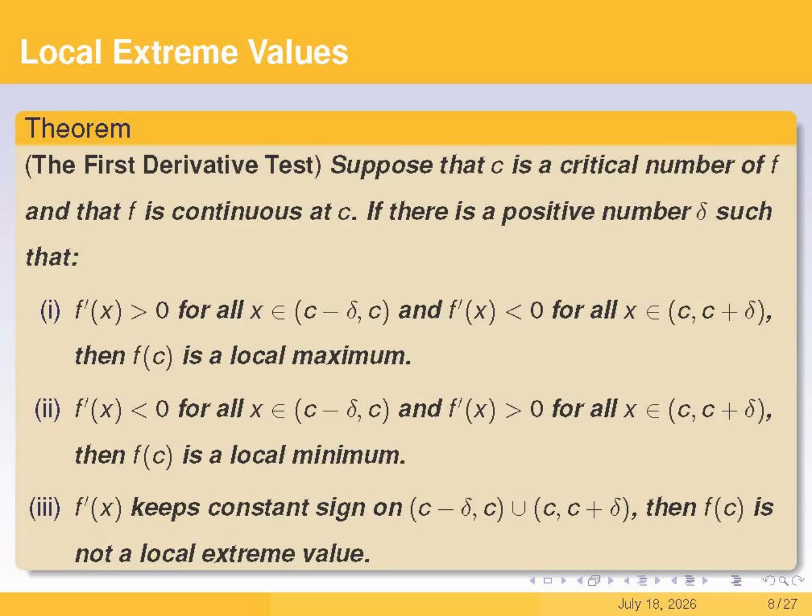If the first derivative is positive on both the left and right sides of c, it means that the function keeps increasing everywhere except right at c, so c cannot be a local extremum. Likewise, if the first derivative is negative on both the left and right sides of c, the function keeps decreasing everywhere except at c, which means it is not a local extremum either.